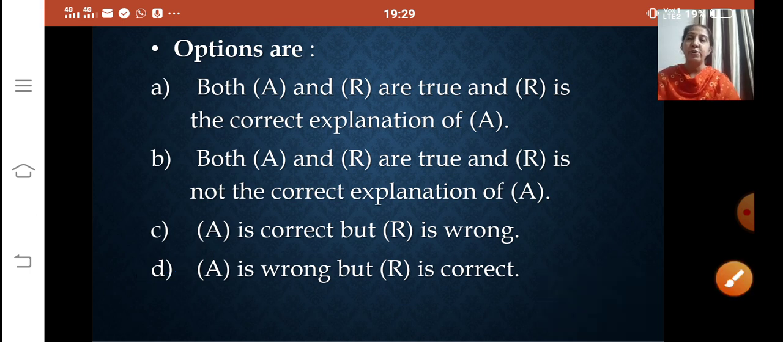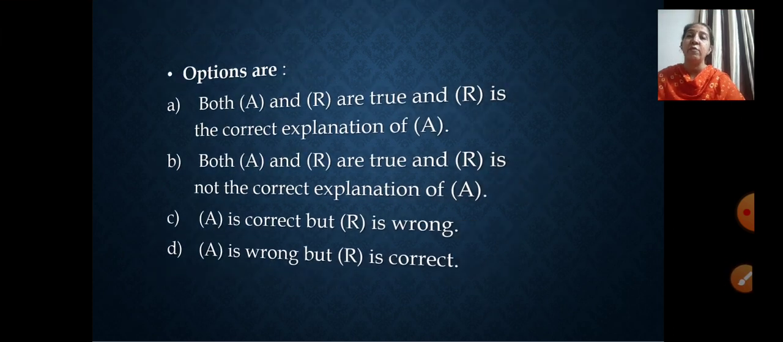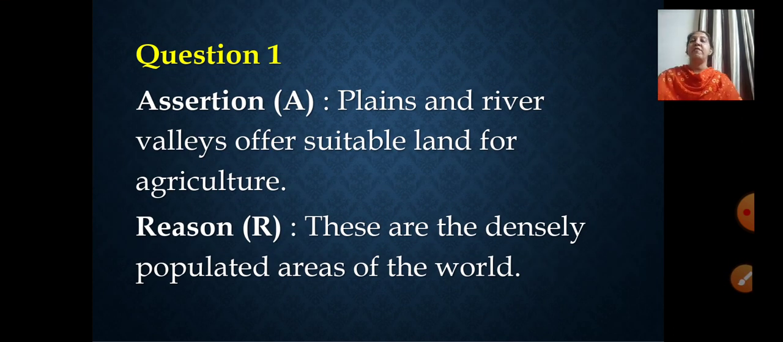Okay, I hope children you have understood assertion and reason very well. Now it's your turn to answer. I won't be helping you now. You all have to think and answer on your own. Now look at the first question that has been given to you.